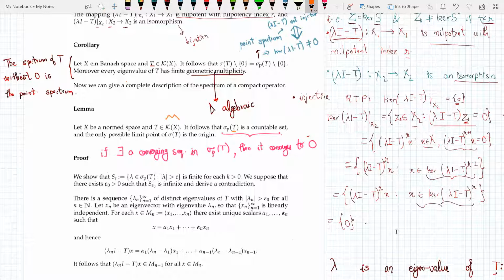So now what I'm trying to say here is that if there exists a convergent sequence in sigma pt, then it converges to 0. That's all I'm trying to say. So you need to remember that if X is a normed space and T is a compact operator, then sigma pt is a countable set and the only limit point of sigma T is the origin.